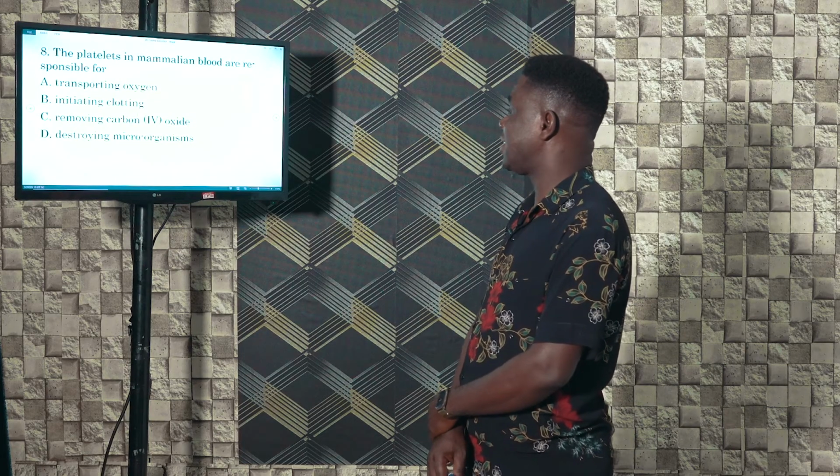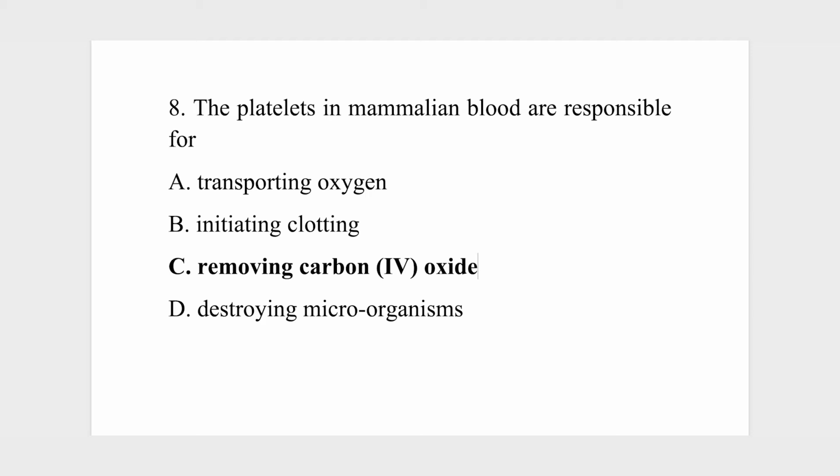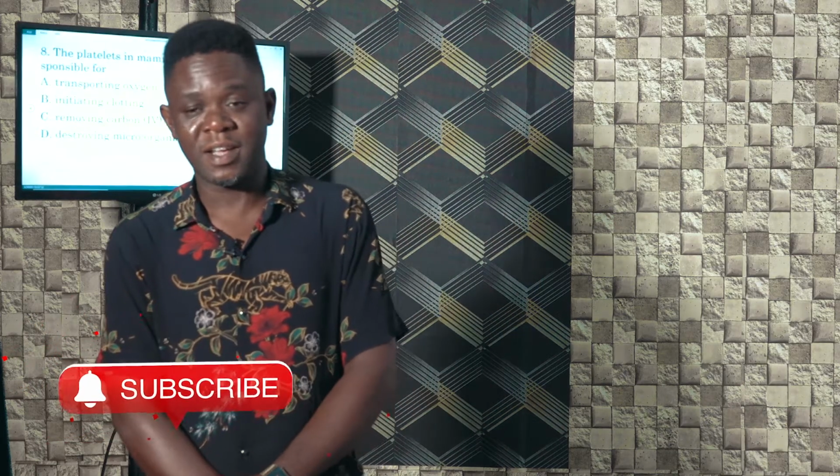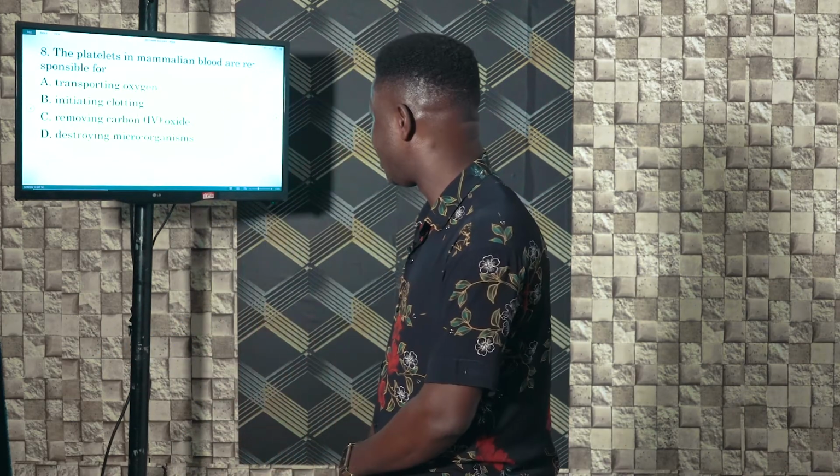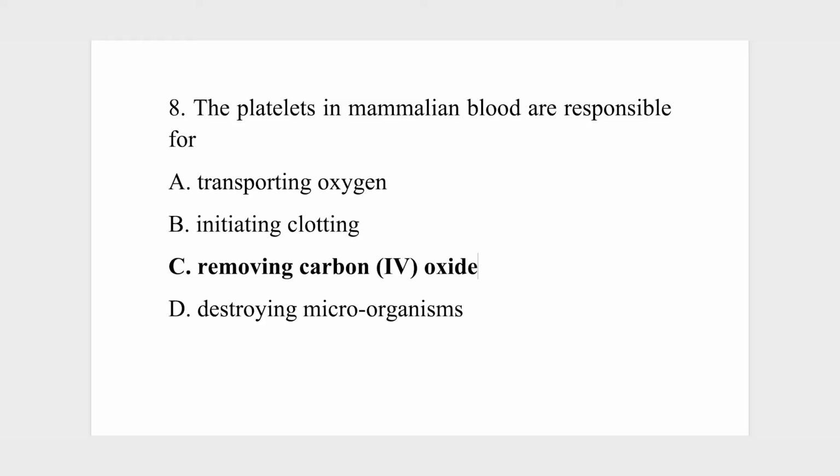The primary function of the platelets in mammalian blood is hemostasis and thrombosis, and it's also responsible for the healing of wound in mammals, that is blood clotting of wound. So let's look at the options.